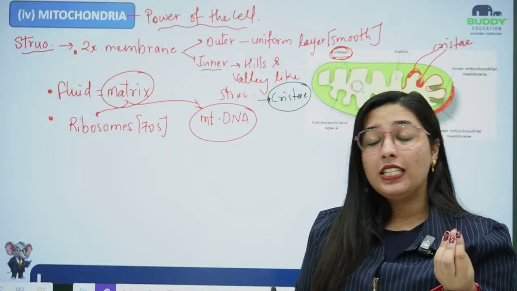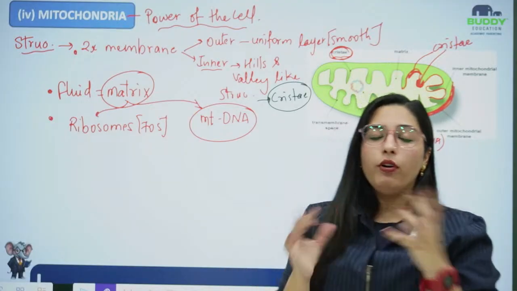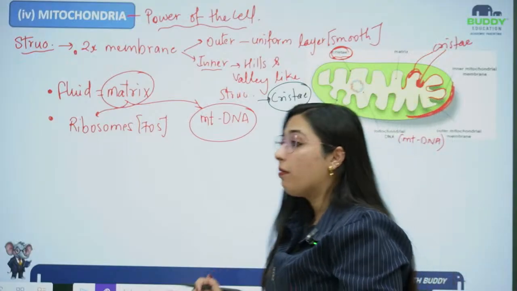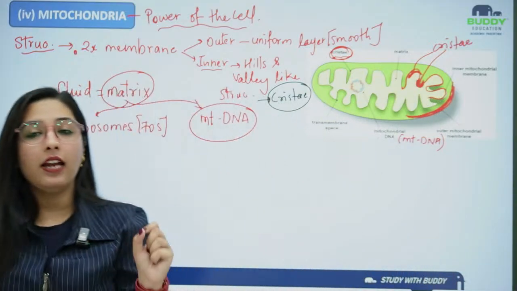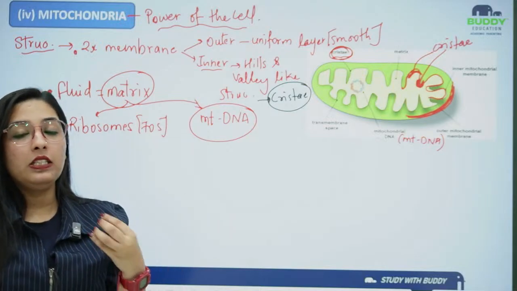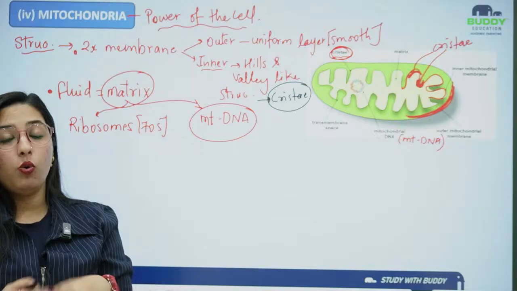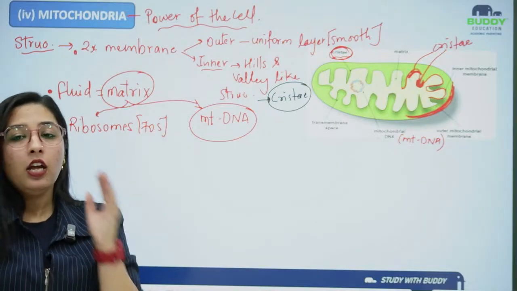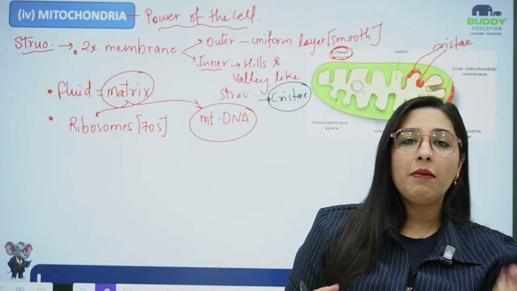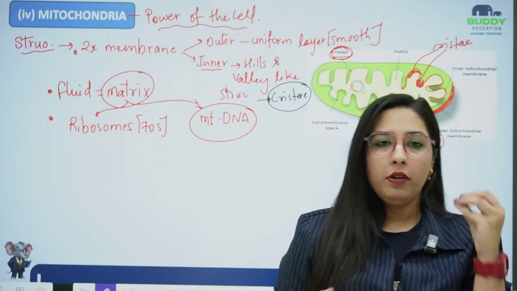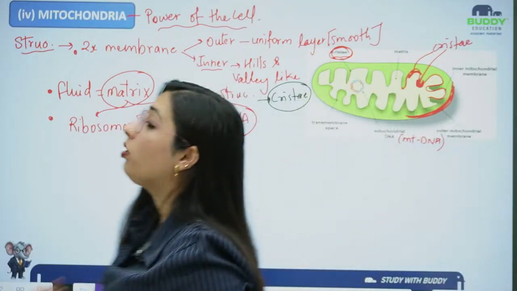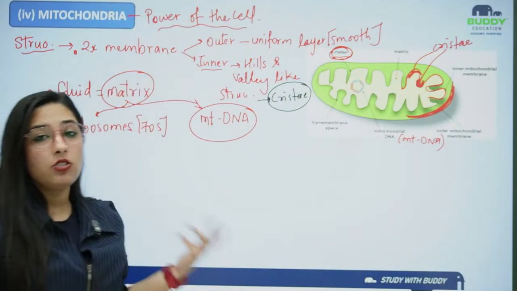Then the fluid filled in the mitochondria is known as matrix, and the matrix consists of ribosomes of 70S type, and apart from ribosomes, its own DNA. That means its own protein synthesis is going on, its own genetic material, everything. That is the reason we call mitochondria a semi-autonomous organelle, because it has its own DNA, its own ribosomes, and its own protein synthesis going on inside the structure.